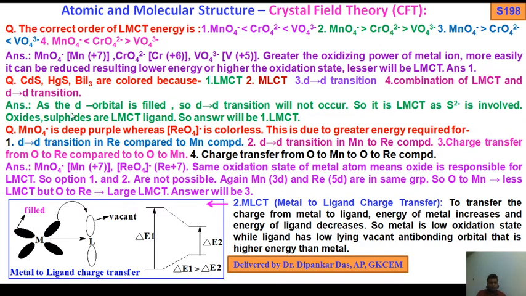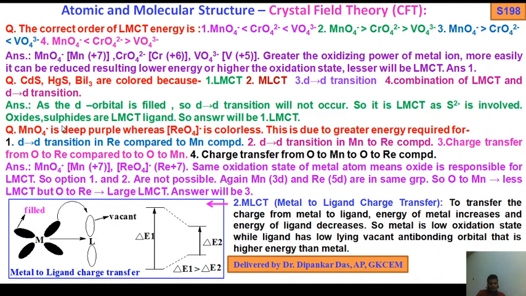As you know, the d orbital is filled, so dd transition will not occur. So it is LMCT. Sulfide is involved, as I told you, S2 minus. Oxides and sulfides are LMCT ligands. So the answer will be 1, LMCT.